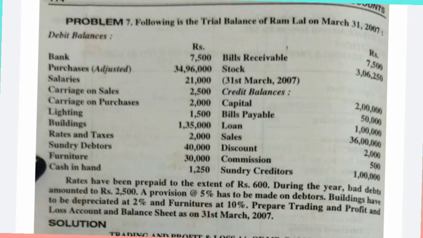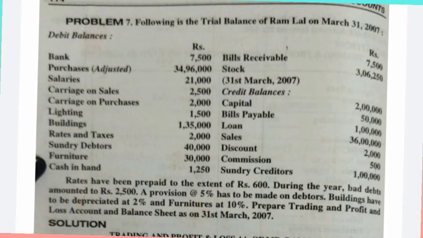Carriage on purchases means we are purchasing some stock, so stock is coming inwards, so carriage inwards. Carriage on sales is carriage outwards. Carriage on purchases means carriage inwards, so carriage inwards comes under the trading account debit side. Lighting expenses, that is P&L account, it is a nominal expense. Buildings, it is an asset. Rates and taxes, P&L account.